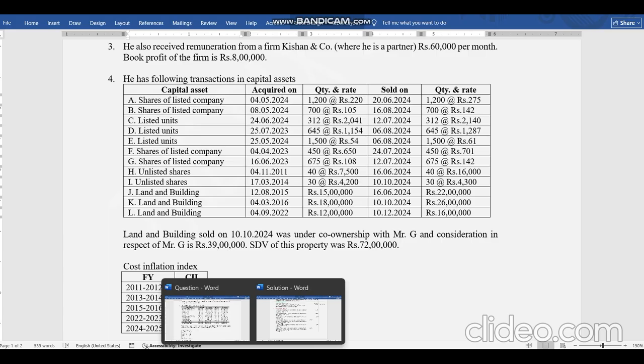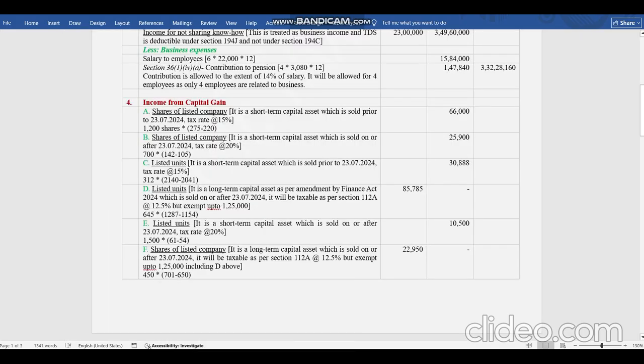We'll see how rates will apply on this. The first case, listed unit, it is a short term capital asset because it is sold prior to that. So we won't see the period of holding condition, the new condition, and it will be taxed at 15% over here. It is listed units, so 111A will apply in this case.